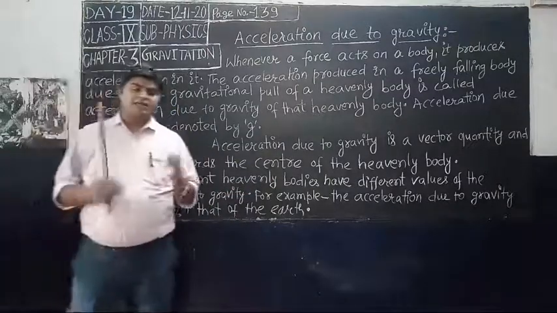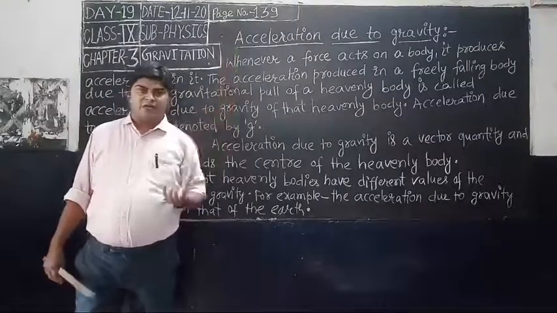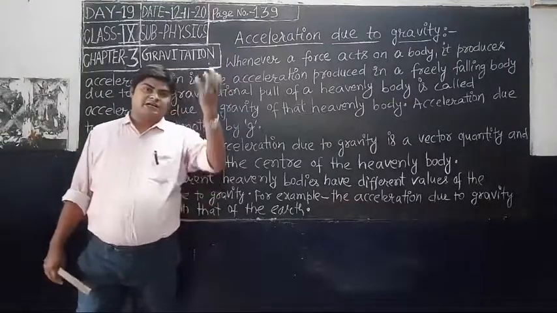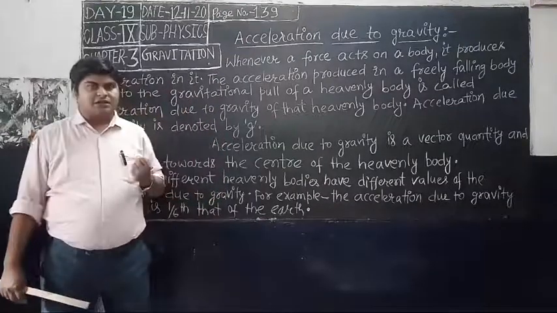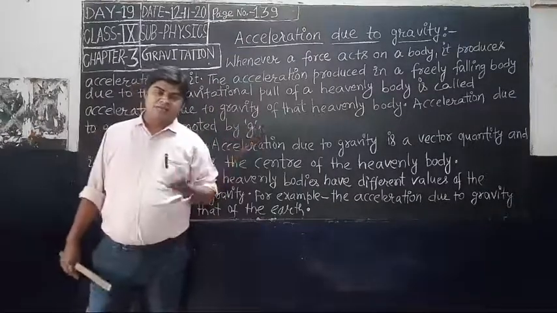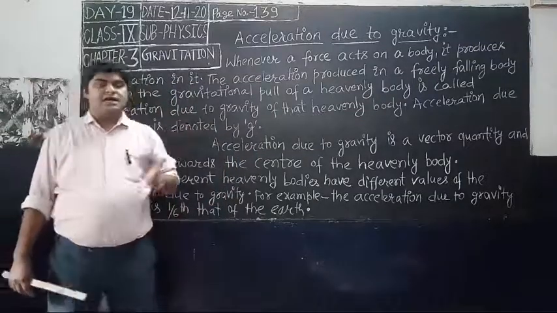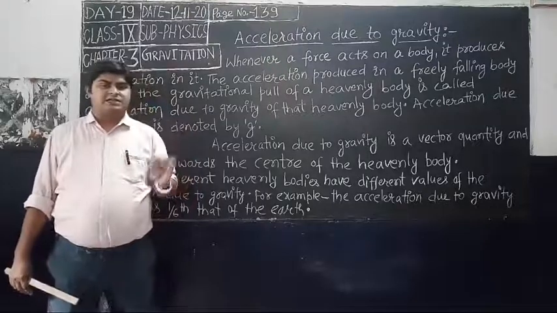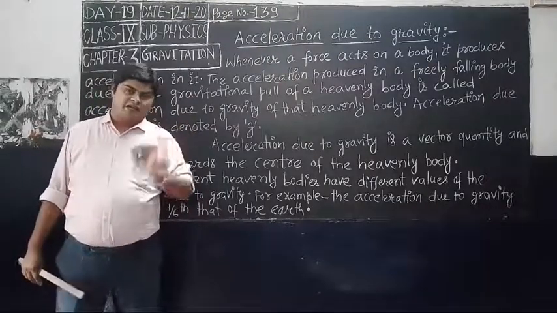You know about the concept of free fall. That means when a heavenly body or celestial object attracts another object due to gravitational force, the acceleration produced in that object is known as acceleration due to gravity by the heavenly body.